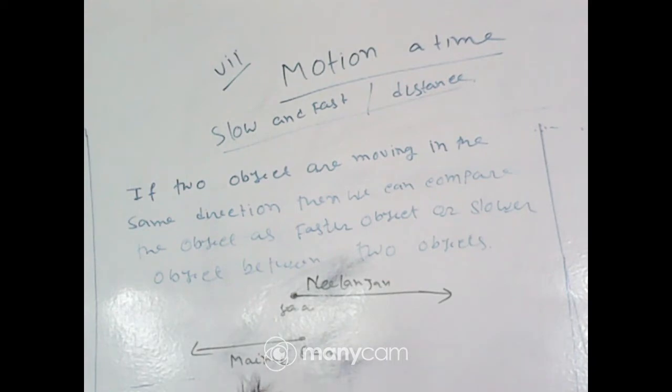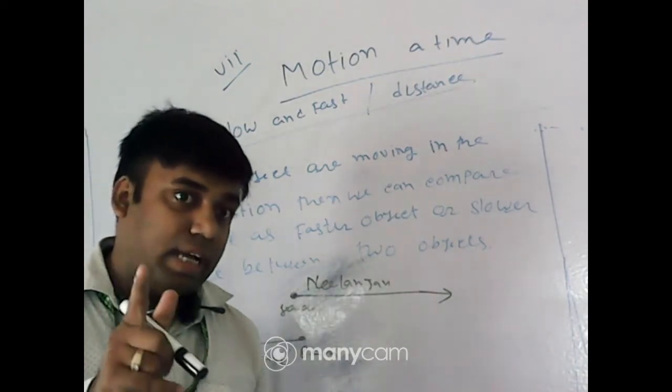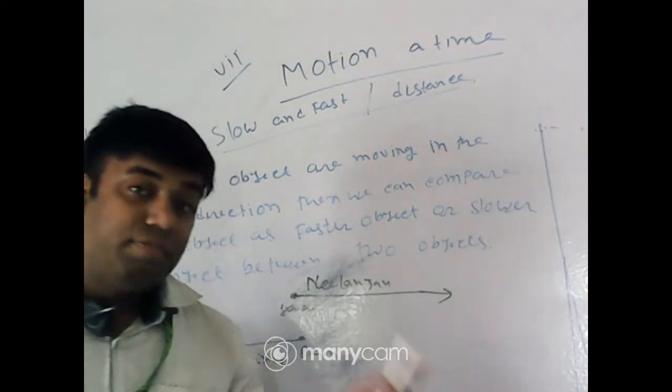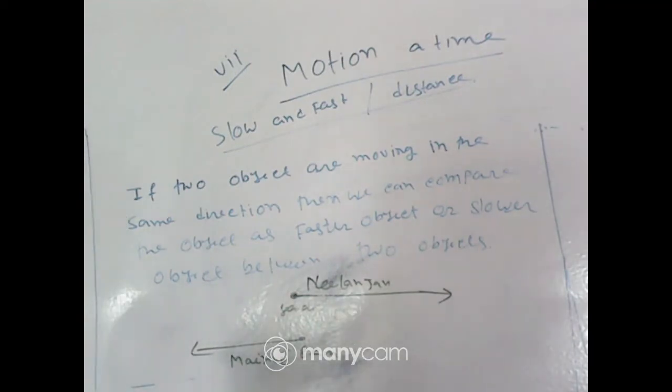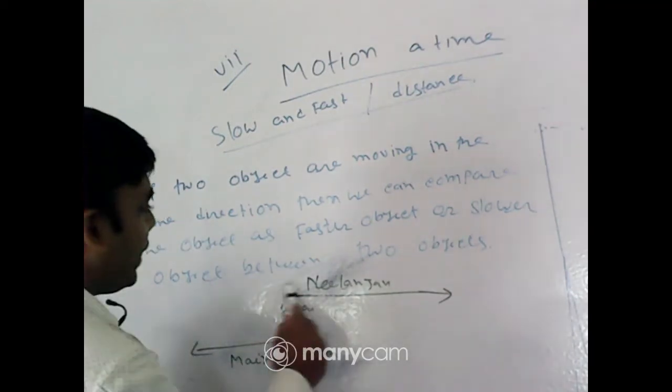Very good, Sanchita Malakar, because she first answered, sir, we cannot compare because they are moving in the opposite direction.